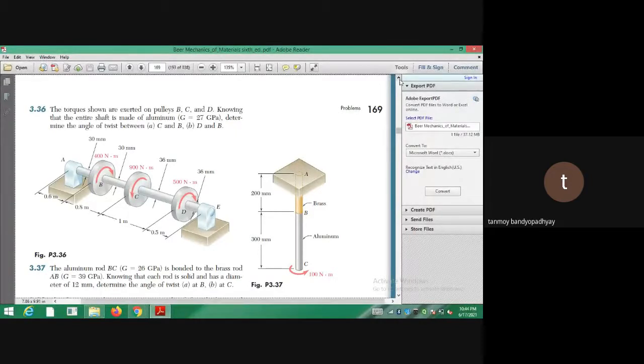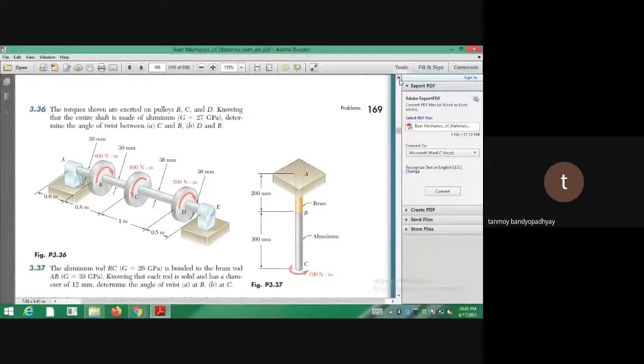So that is why you are having problems on gears and all. Gears are actually a power driving mechanism, something that causes torques. Here the power is coming from a belt drive. Suppose a belt is fitted to each pulley. So from the drive they are getting those torques, 400 Newton meter, 900 Newton meter and 500 Newton meter, from a prime mover. Okay? So it's given that all the shafts are made of aluminum, so the value of G is given, that is 25 gigapascal. So you have to find out the twist between the parts B and C and between the parts D and B.